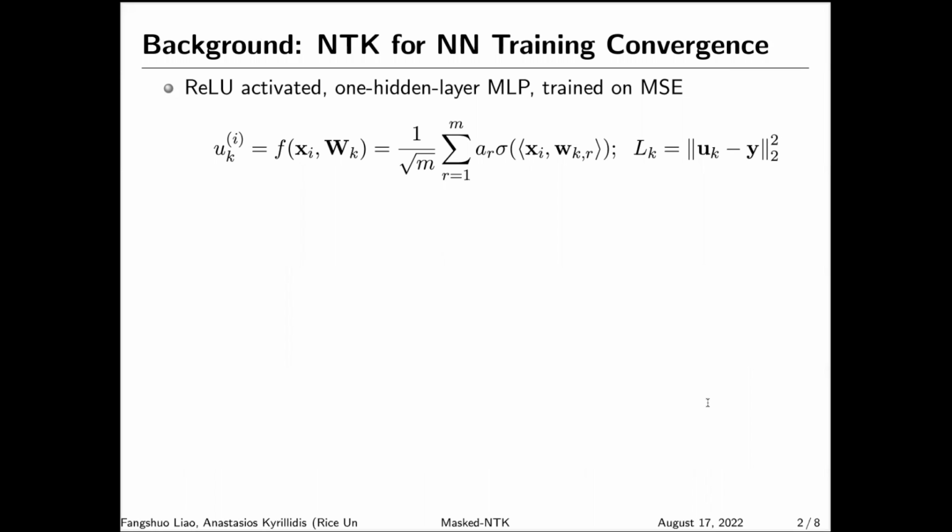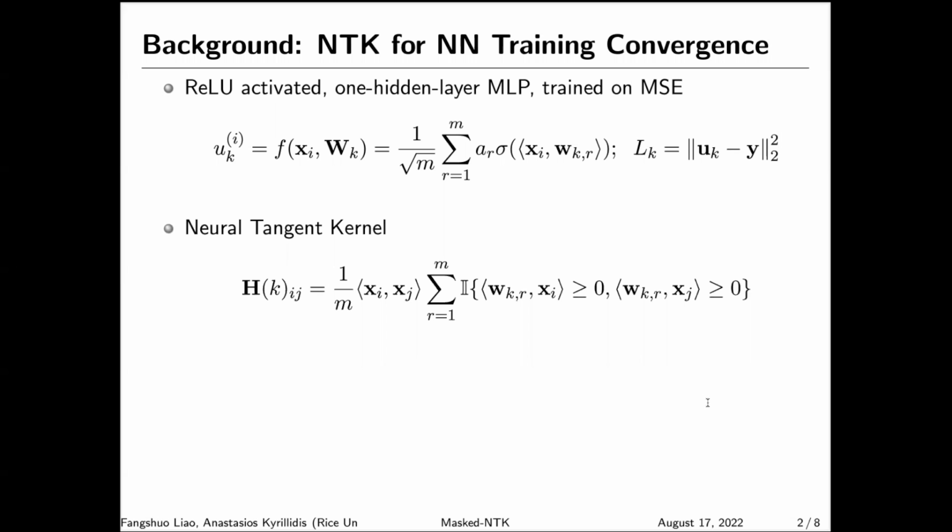networks. We consider a ReLU-activated one-hidden-layer MLP represented by the function f here. W here is the first layer weights, and a_r here are the second layer weights. As in previous work, we assume that only the first layer weights are trainable, and denote its value in the k-th iteration as W_k. In iteration k, we denote the output of the function for the i-th input as u_{k,i}, and denote the output vector for all inputs as u_k. Based on u_k, we can define the MSE loss at iteration k as L_k here. Y here is the vector of the labels.